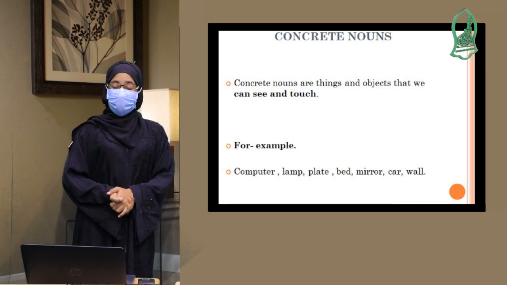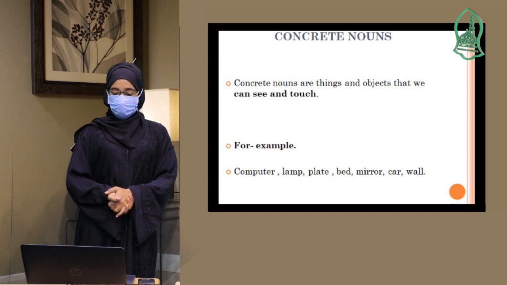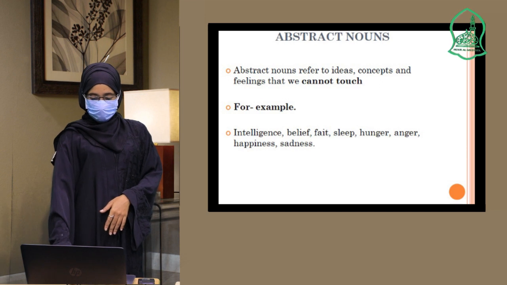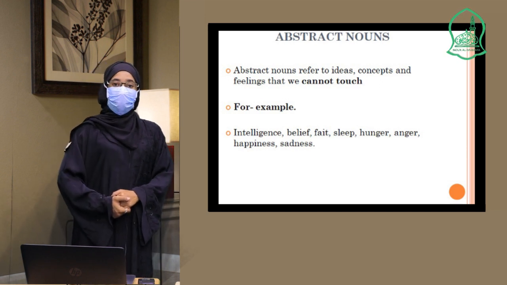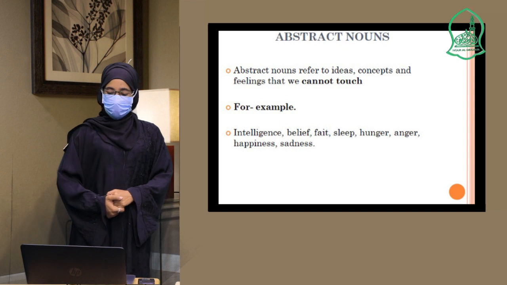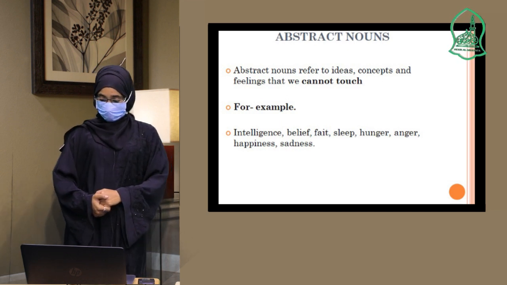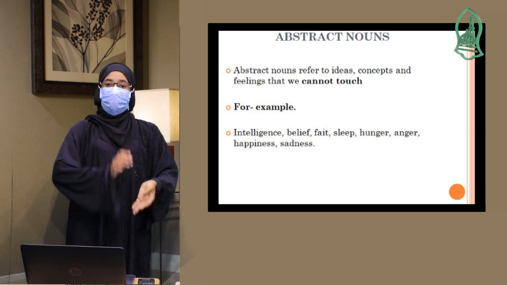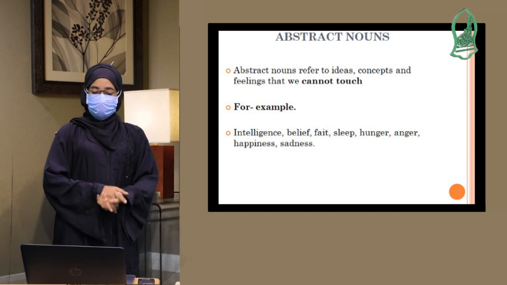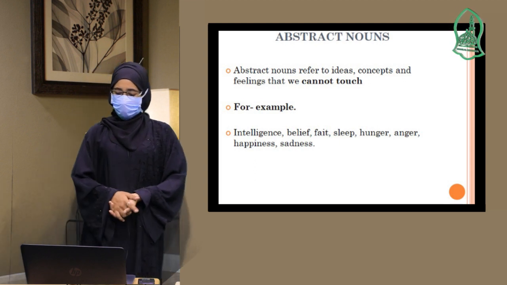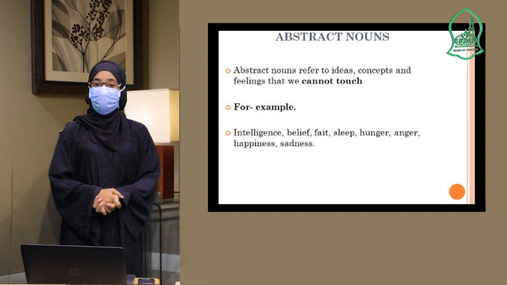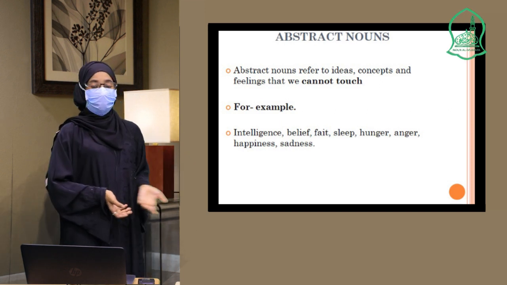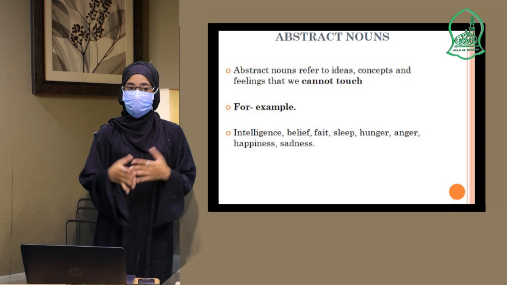We are continuing to the next type of noun, which we are calling abstract nouns. What are abstract nouns? It's vice versa of concrete nouns. Abstract nouns refer to ideas, concepts, and feelings that we cannot touch. We have said nouns are the people, the things, the ideas, the feelings. So what do we call those feelings? We are calling them abstract nouns. It means ideas, concepts, feelings that we cannot touch. We are just feeling them.